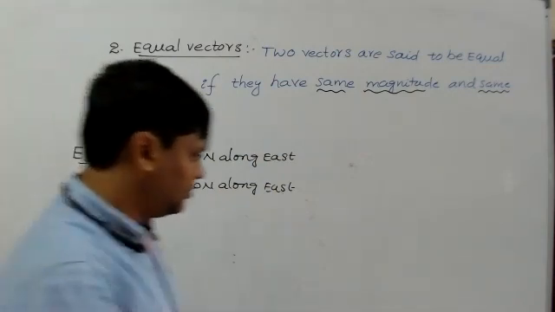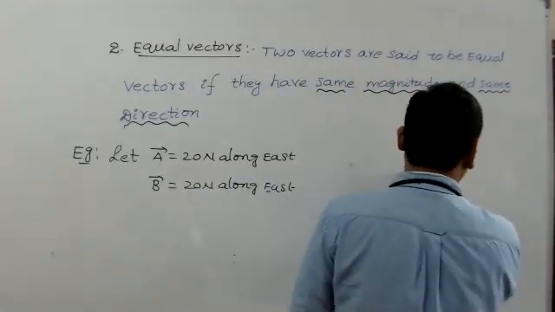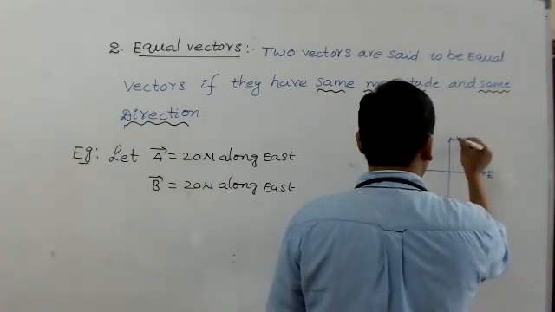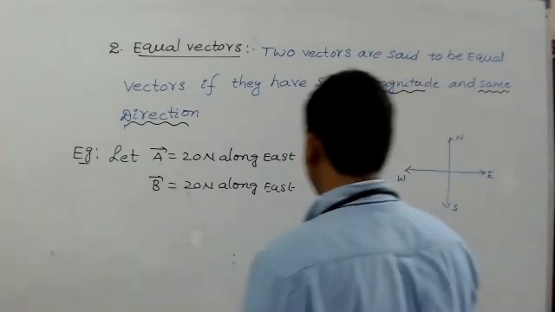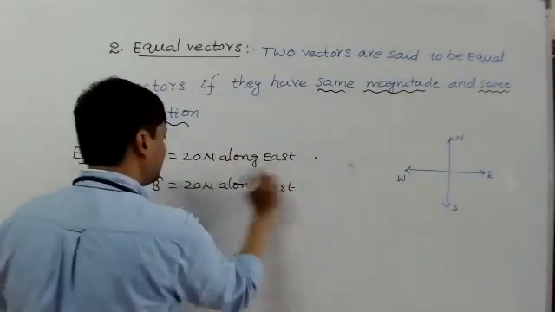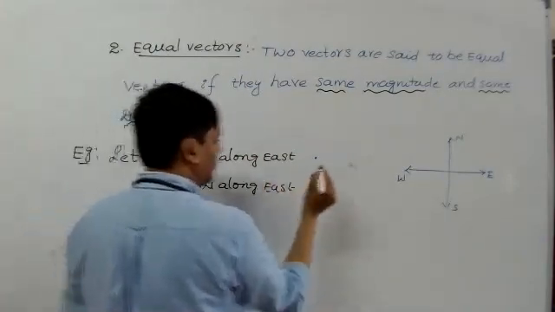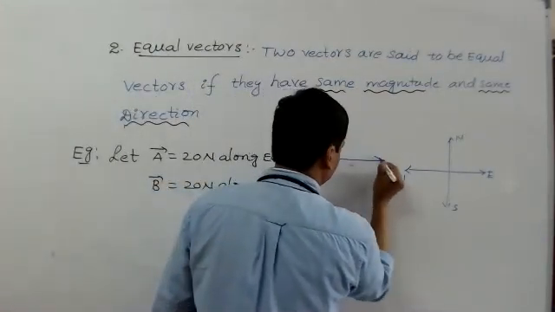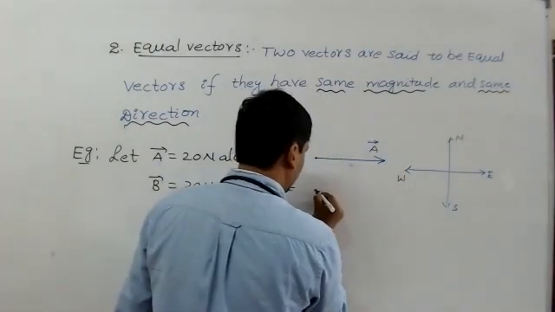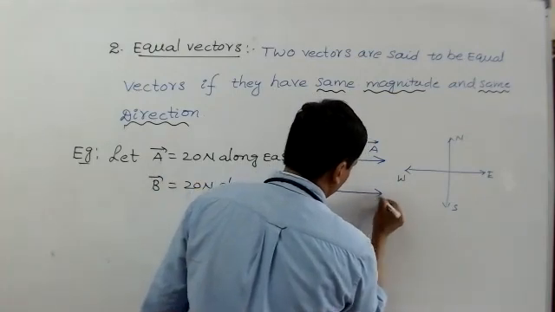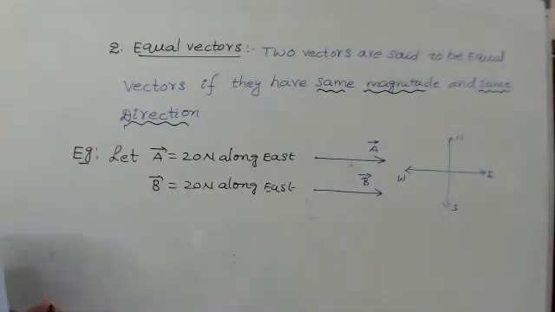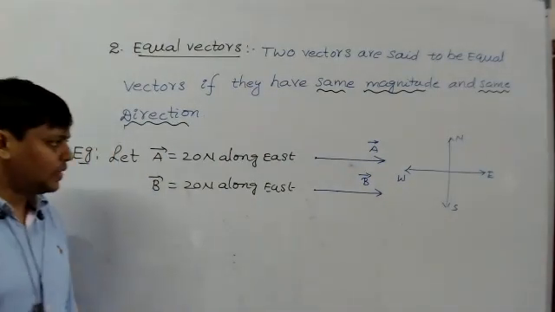We know the directions, no? East, west, north, south. Okay. Geometrically, A bar I am writing like this. East like this. A bar. Next, B bar also like this. East means like that.